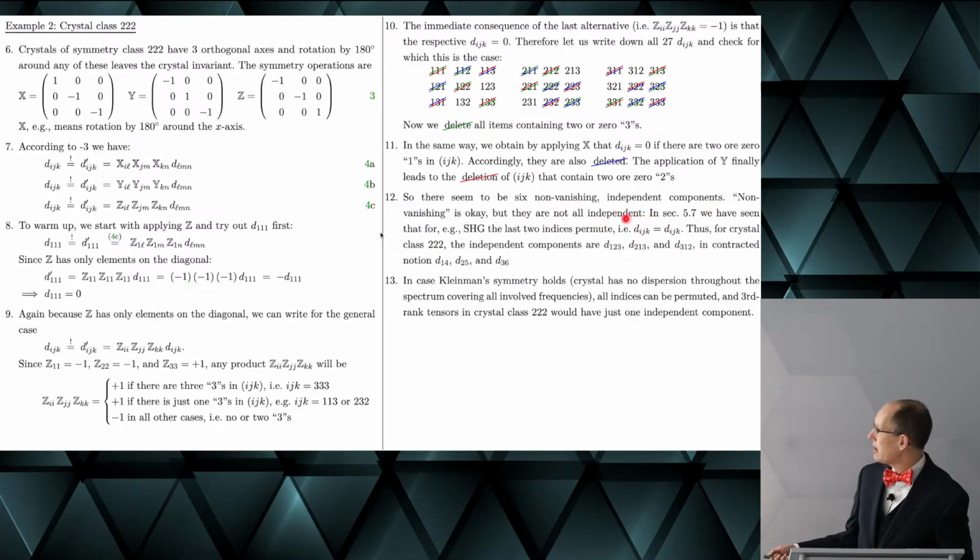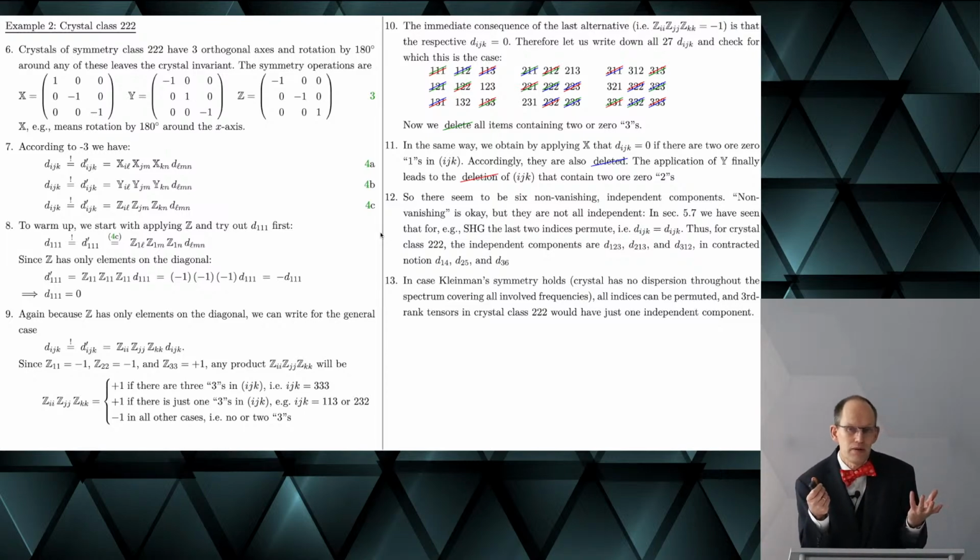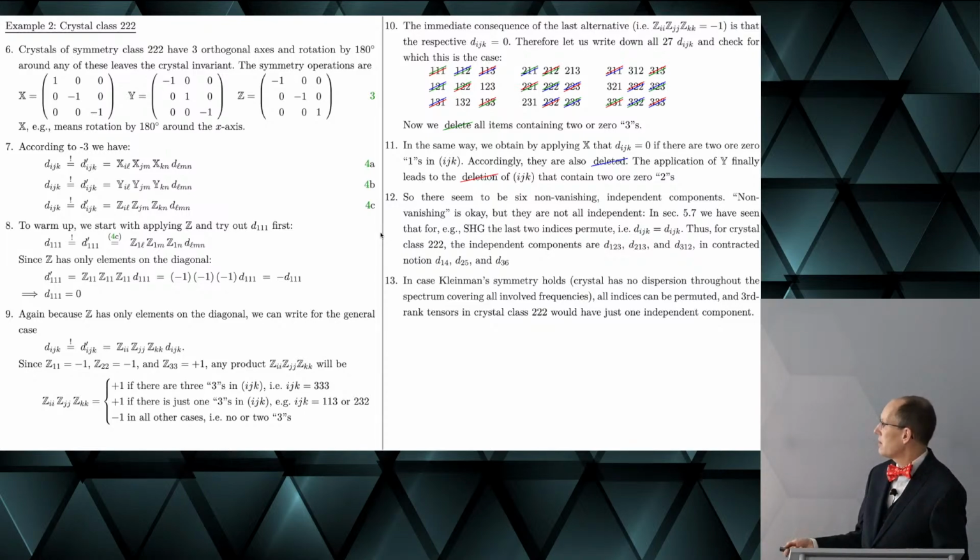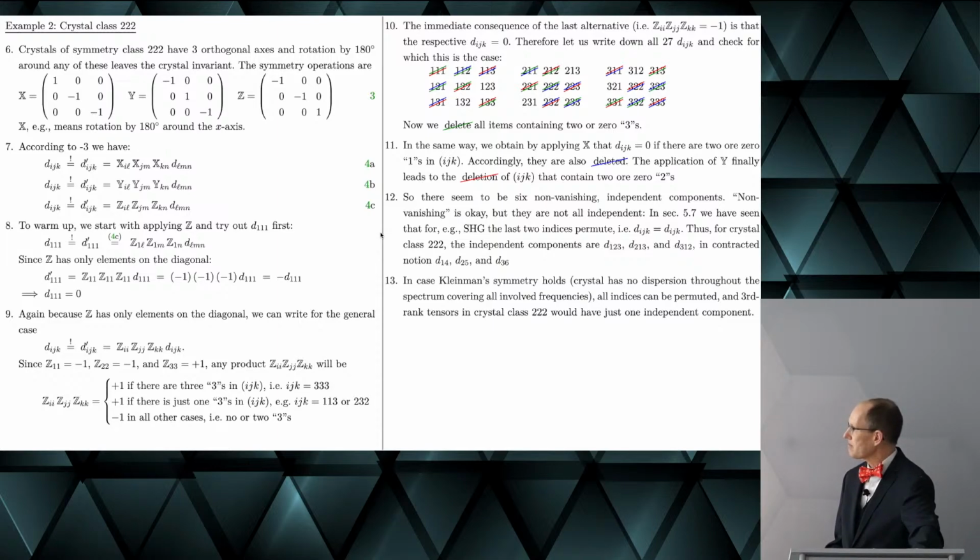It is, however, clear that they are not all independent. For second harmonic generation, we have seen that the last indices permute because you have two equal fields. And therefore, it's clear that the last two indices commute. So there are only three independent components. And if Kleinman symmetry holds, then there's actually just one independent component.